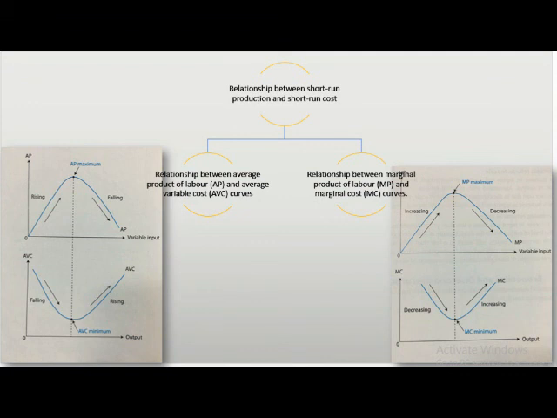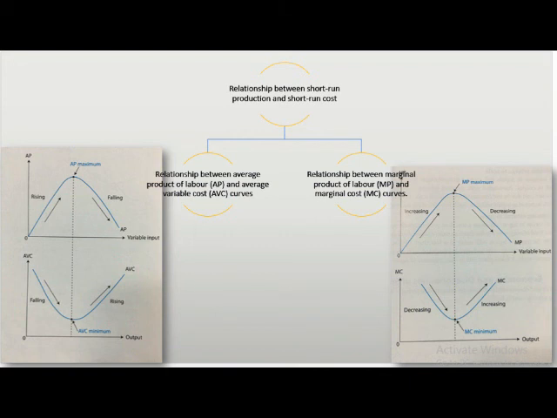Second is the relationship between marginal product of labor MP and the marginal cost MC curve. As in the diagram above, the MP curve is an inverted U-shape while the MC curve is U-shaped. When the output increases, MP increases due to specialization, which leads to an increase in efficiency.